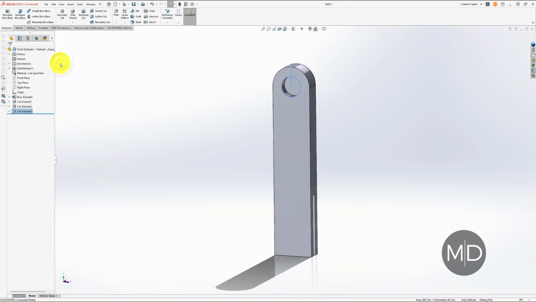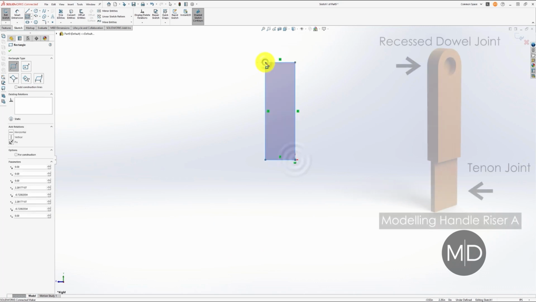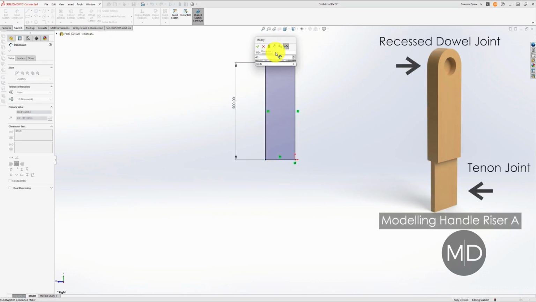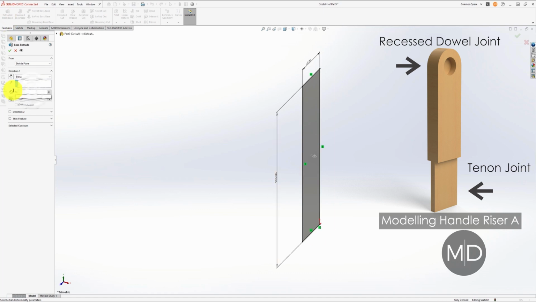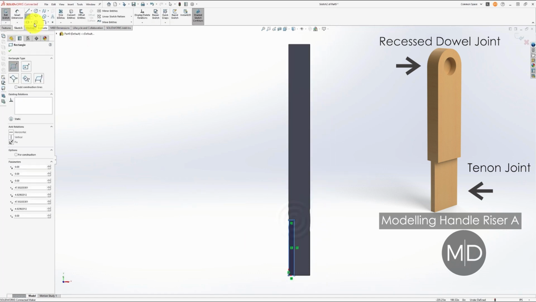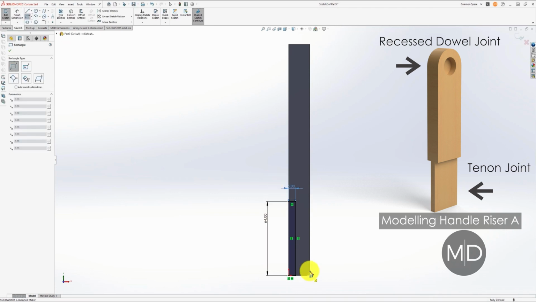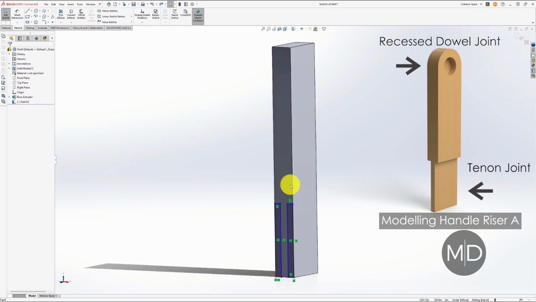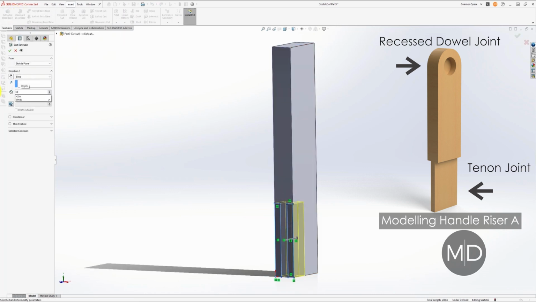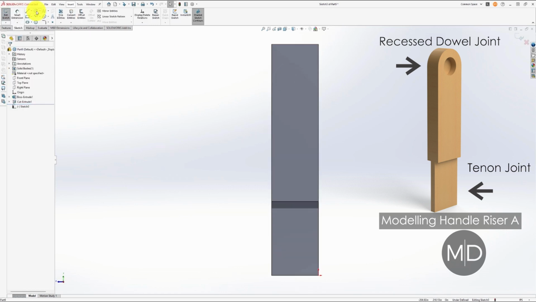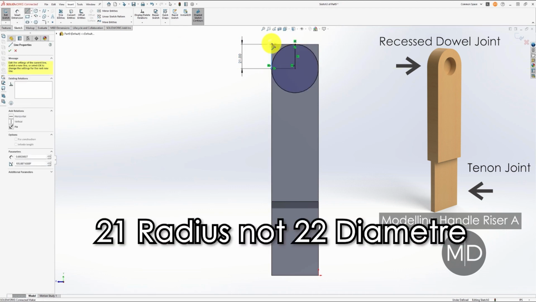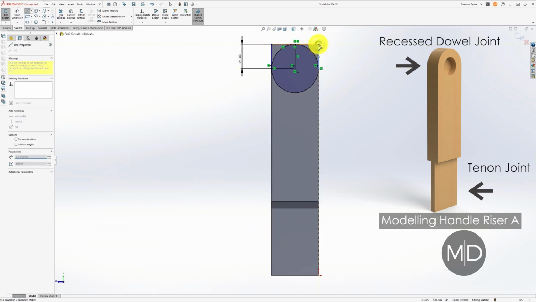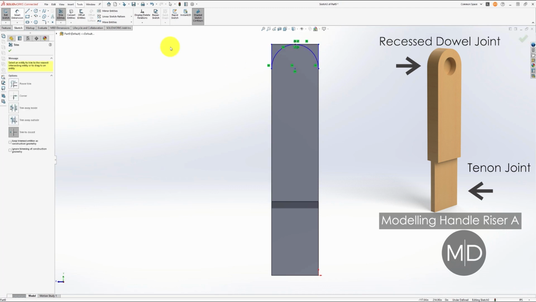Now I realize I'm a little bit all over the shop in terms of the order of these parts, so just going back to handle riser A, this is very similar to the bridle joint, except this time we're just doing a tenon joint. So we're marking out exactly the same as the last riser, except instead of taking away the middle of the bottom of the joint, we're taking the outside edges. So we're leaving 7 millimeters in the middle and removing 6 millimeters from either side, using the cut extrusion tool, 64 millimeters deep. Then as for rounding the top over, the same process as before. To start with, we use a 22 diameter circle, and then our line tool, trim entities tool, and extrude cut tool to remove those excess edges.